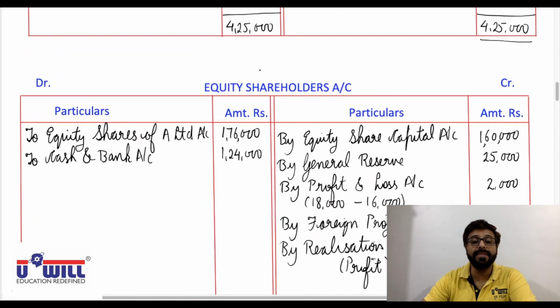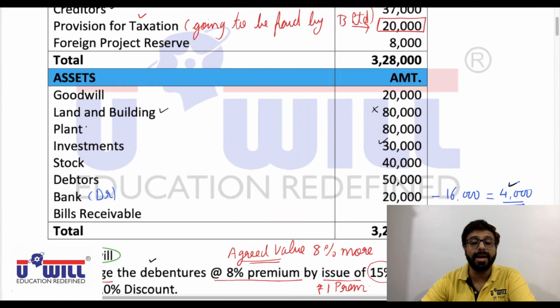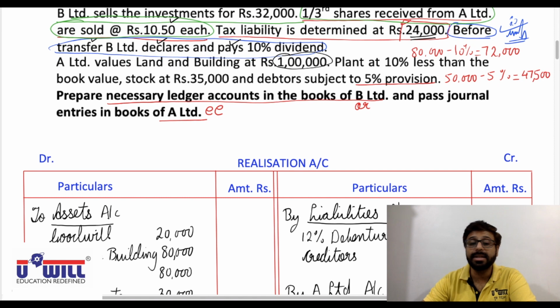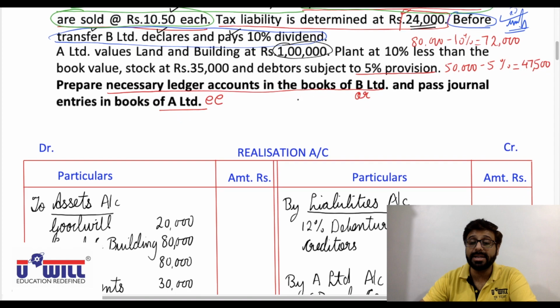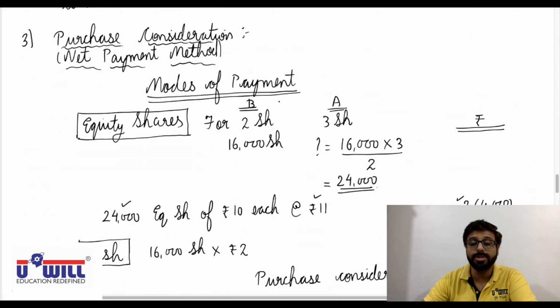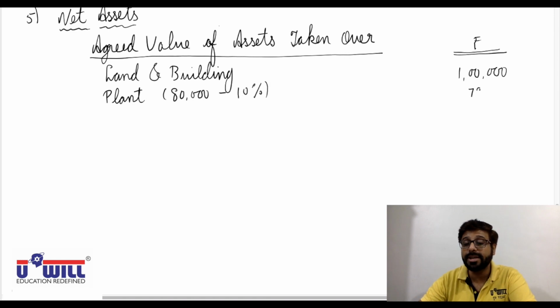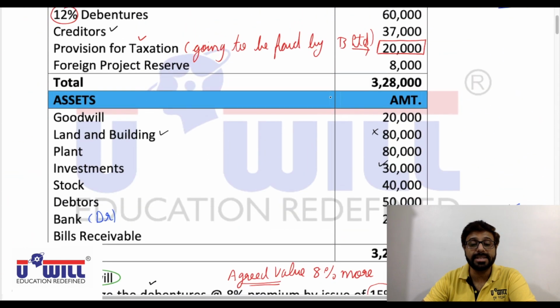Then after land and building, which is the next asset in the balance sheet? Plant. Is any agreed value of plant given? Yes, 10% less than the book value. Okay, all of you can see in this paragraph. So we discussed 80,000 minus 10% will take 72,000. So plant, all of you write down 72,000. In bracket here also you can show 80,000 minus 10% less value it is taken over at. So 72,000.